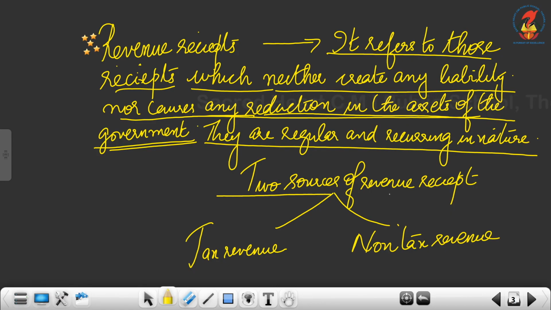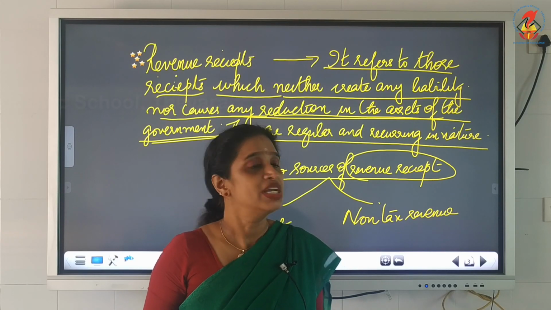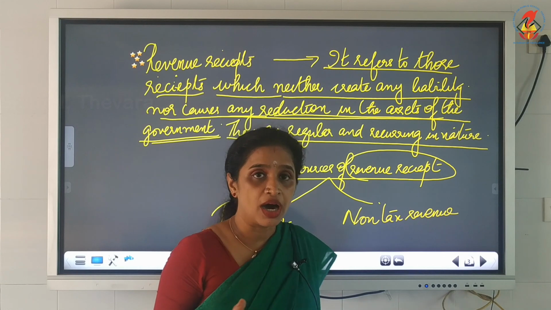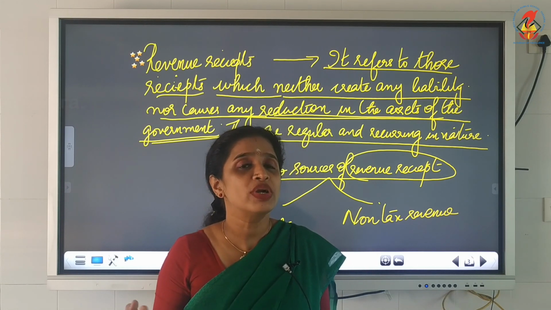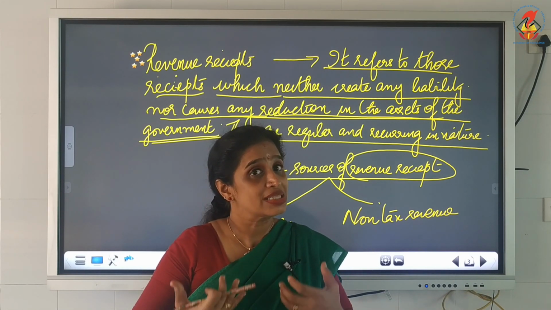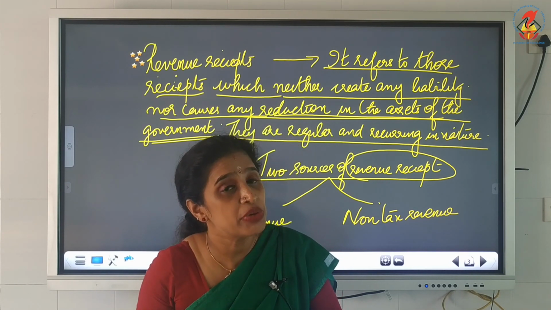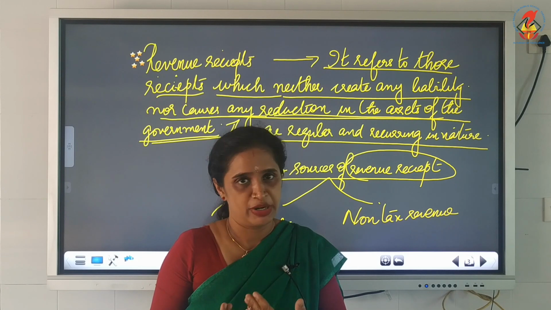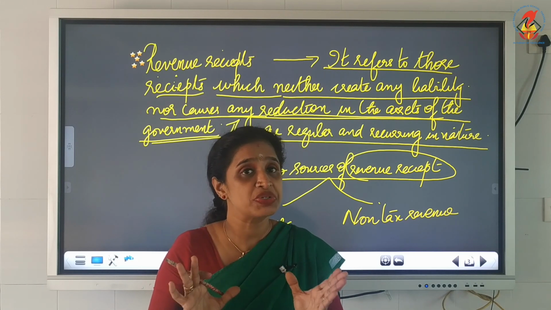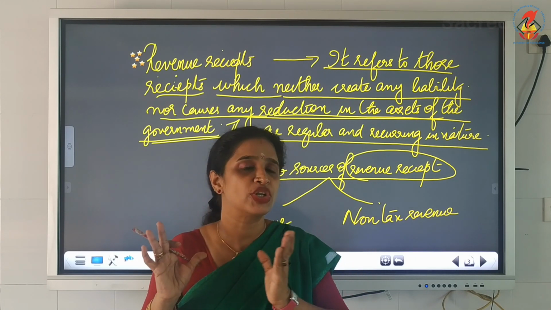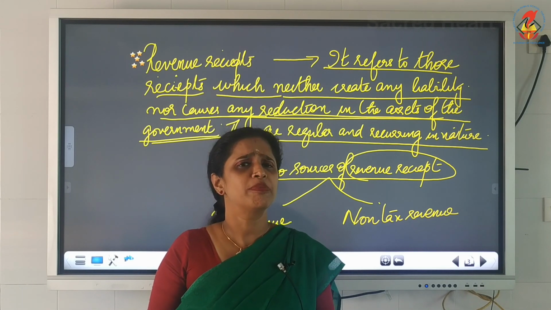Now, there are two main sources of revenue receipt: tax revenue and non-tax revenue. What is meant by tax revenue?